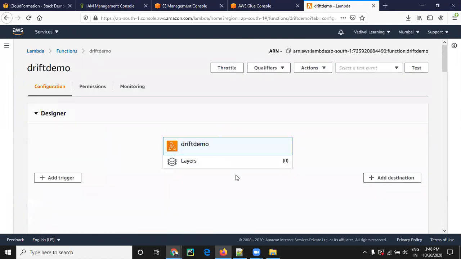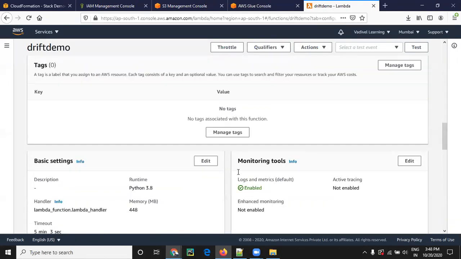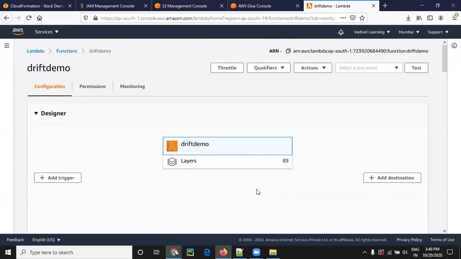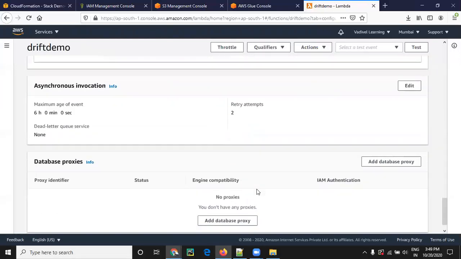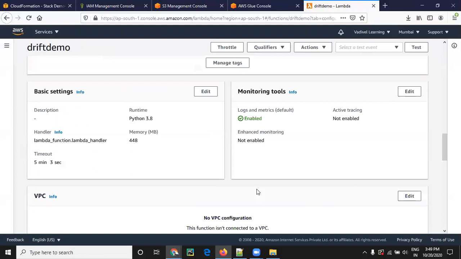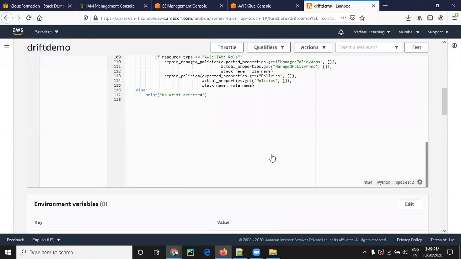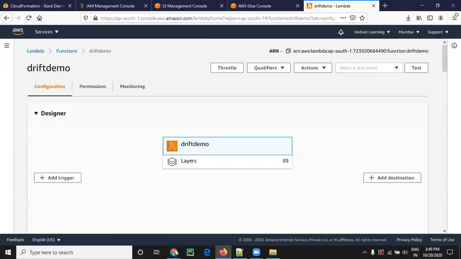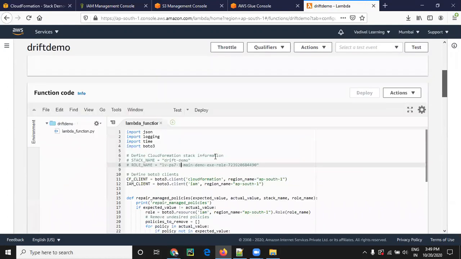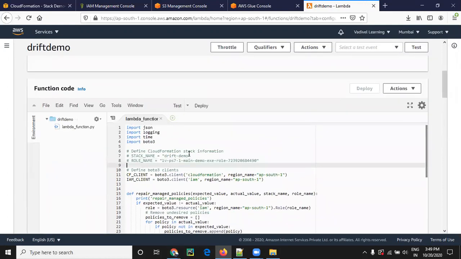So that Lambda function takes two inputs: one is the stack name, and another one is the role name. One sec, Prasad. Better I can share. One sec. Yeah, you can walk through now.